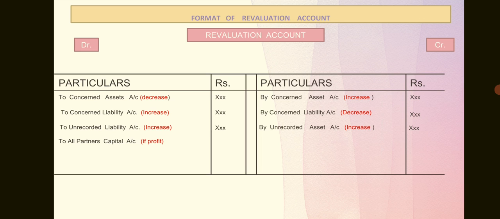Now we are going to find the difference. Total the debit side, total the credit side. Find the difference. If the credit side is more than the debit side, it means it is profit. So you have to write the balancing figure on the debit side as To All Partners Capital Account, that is the profit. It has to be shared in the old ratio. On the other hand, if the debit side exceeds the credit side,